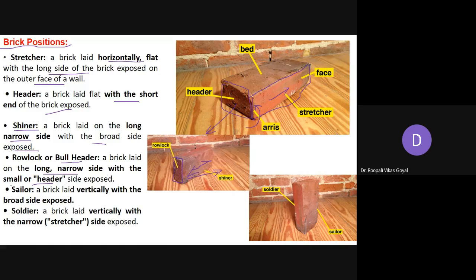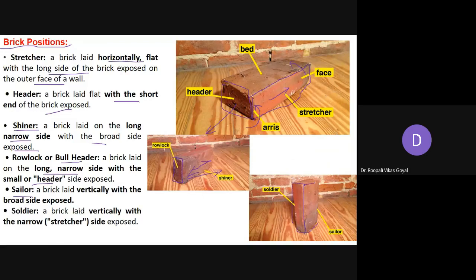Next is the sheller. For the sheller, we keep the whole brick in the vertical direction, rotating it completely and placing it vertically. Now in vertical also there are two possibilities. This portion is exposed or this widthwise portion is exposed.